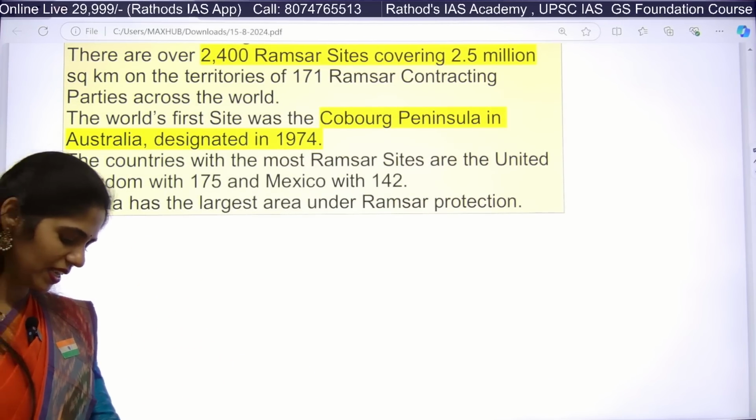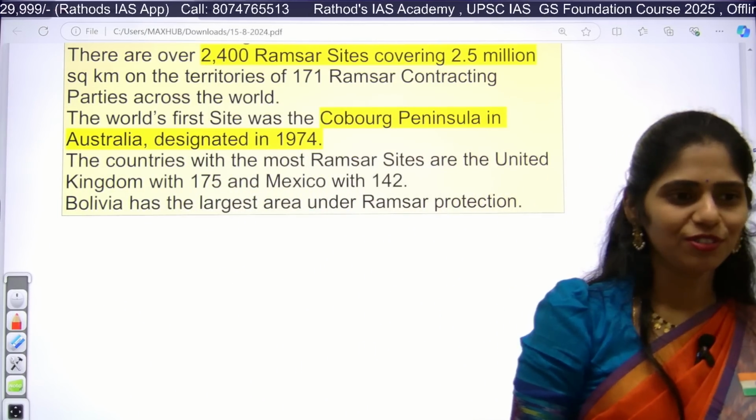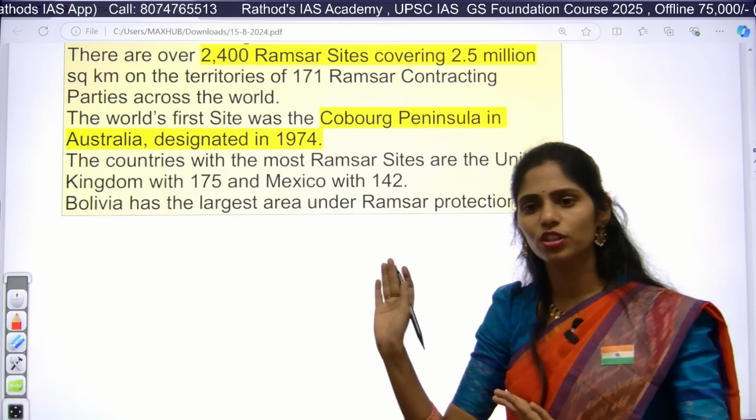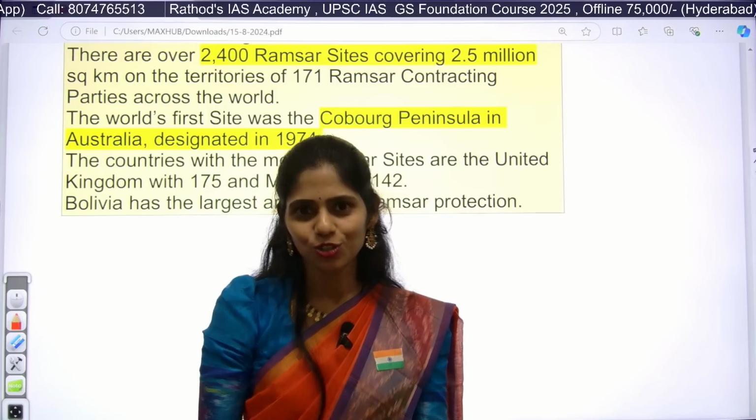Right? So these are the basic facts you have to know if you are preparing for other competitive examinations, but UPSC is not asking this. But for basic understanding, you need to know this. So these are the important articles that appeared in today's Hindu newspaper.